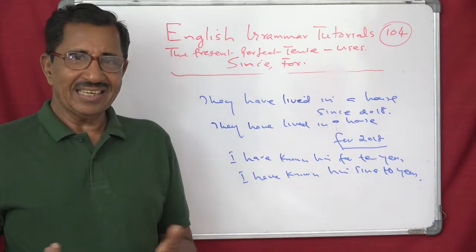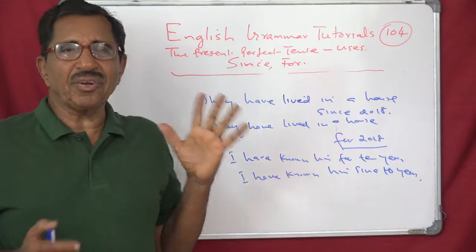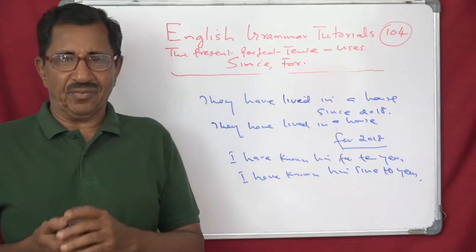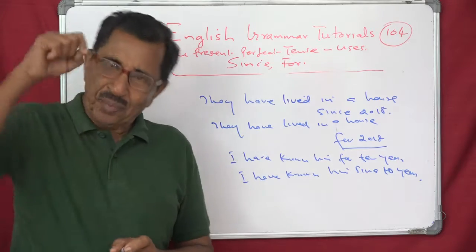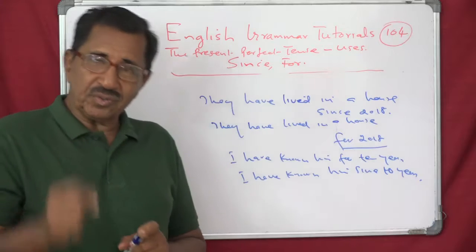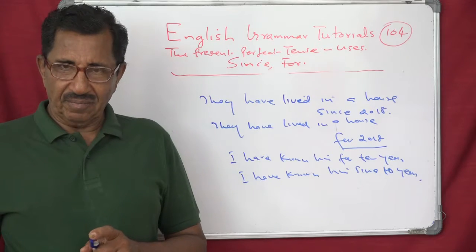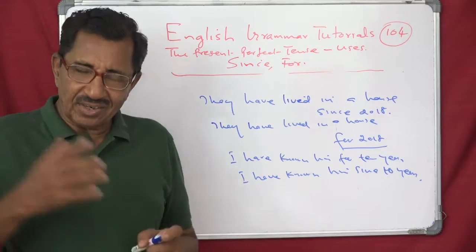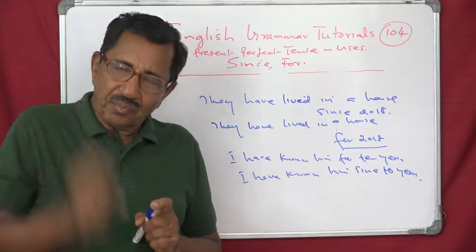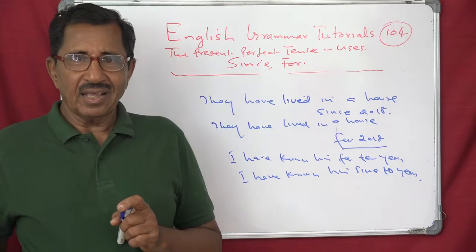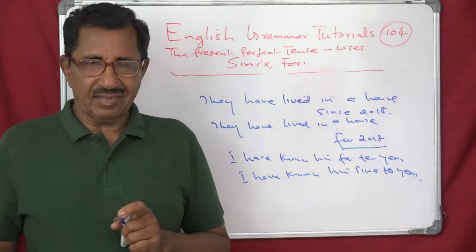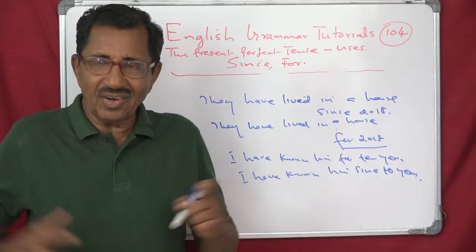Since 10 years. So since requires a definite point of time. For should not be used with a definite point of time. Since should be used with a definite point of time, and for should not be used with a definite point of time. So exactly like that, the reverse is also true. For should be used only with a period of time. Understand this? That is the only way out.